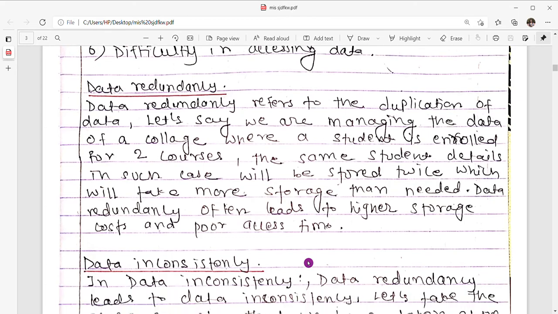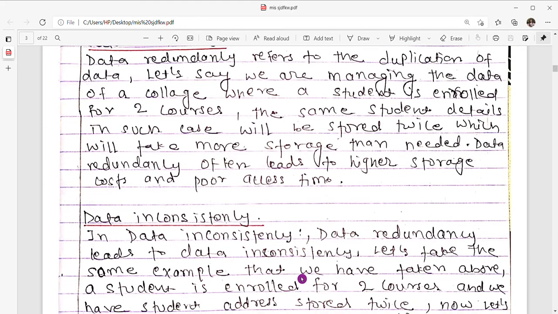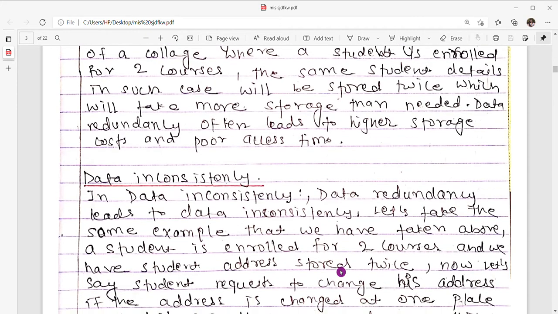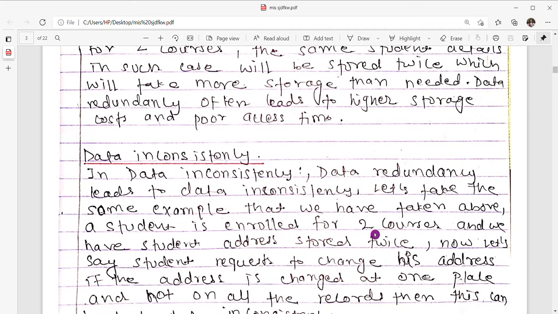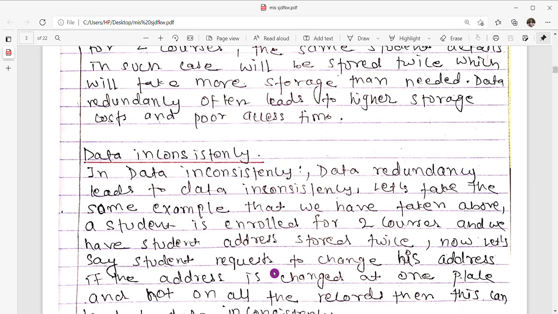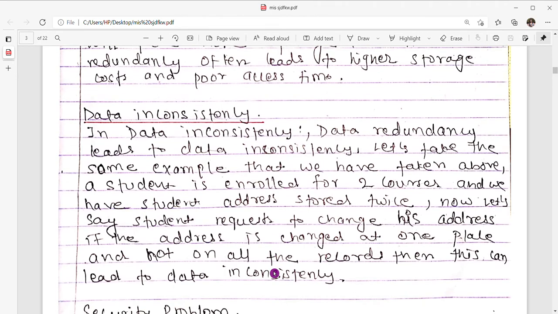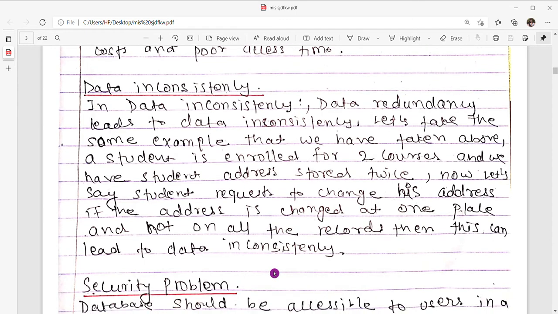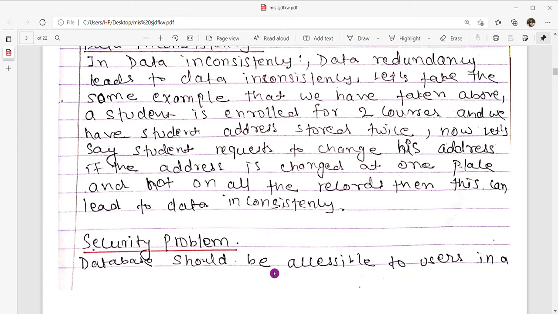Now the next one is data inconsistency. Data redundancy leads to data inconsistency. Let's take the example we have taken above. A student is enrolled for 2 courses and we have the student address stored twice. Now let's say the student requests to change his address. If the address is changed at one place and not on all the records, then this can lead to data inconsistency.